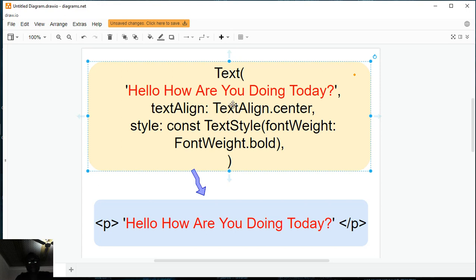Okay, so imagine if we want to run the same code here in an Android operating system, right? Flutter will compile this into a specific TextView widget. We call it a TextView in Android, right? Those who are familiar with the Android framework, there is a widget that we call TextView that we use to write some text onto the screen, right? So if you run this Flutter code in an application on an Android operating system, it will convert this text here into that TextView widget. Okay, so that's it.